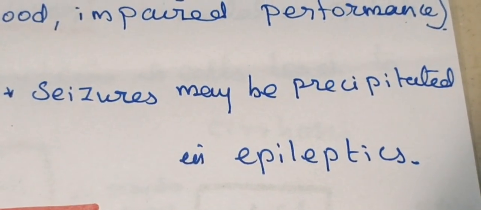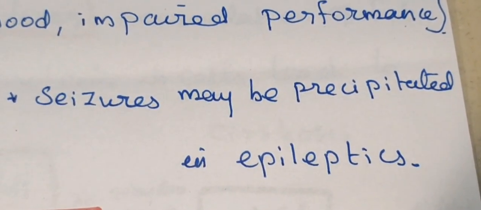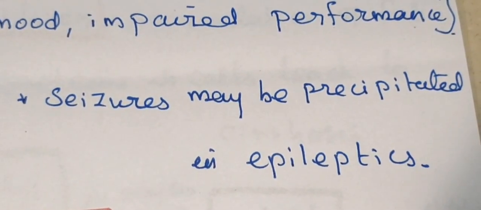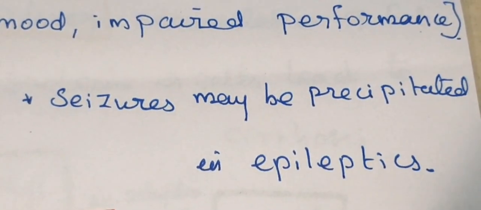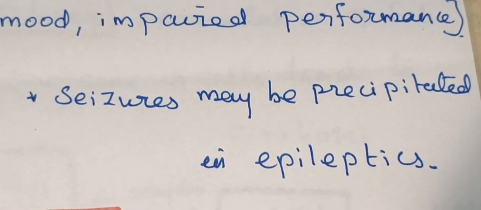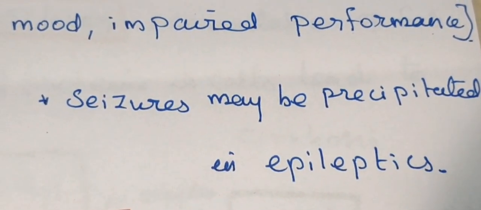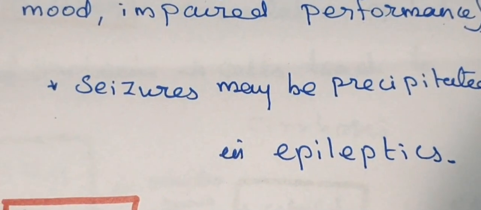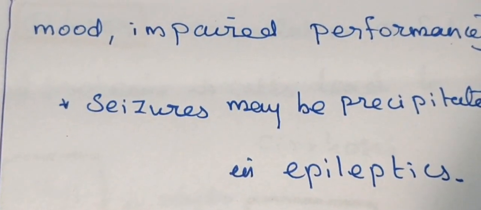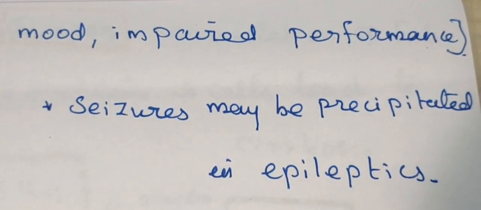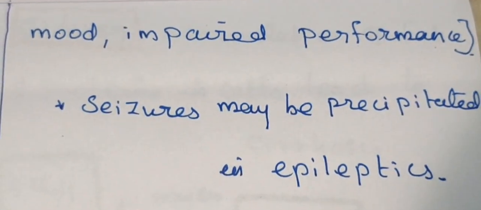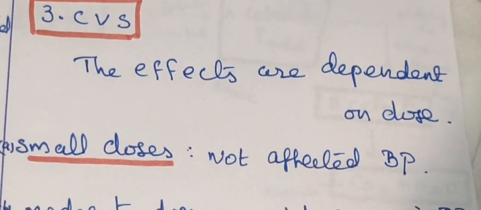Seizure may be precipitated in epileptics. If the person is already known to be epileptic, there is a chance of seizure because of this, lowering the threshold for seizure. If an epileptic person takes too much alcohol, seizure can be precipitated.